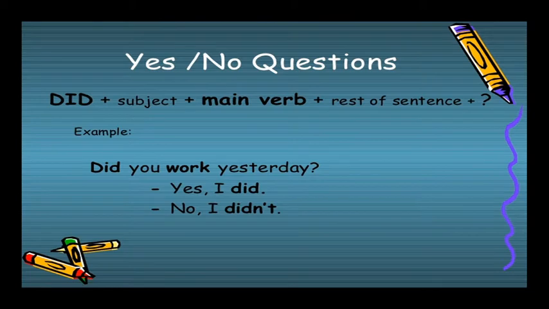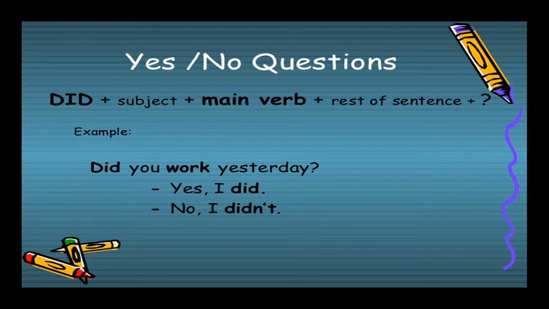Now, let's learn how to frame an interrogative sentence in the past simple. What is the form of the interrogative sentence in the past simple? Did plus subject plus main verb plus rest of the sentence. Example: did you work yesterday? Answer: yes, I did. No, I didn't. I repeat again. The short form of did plus not is didn't.